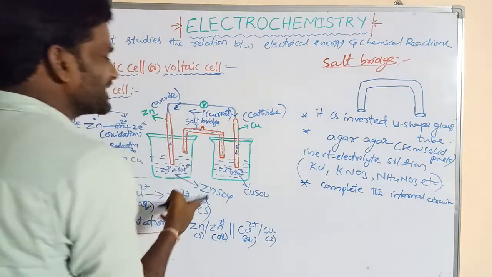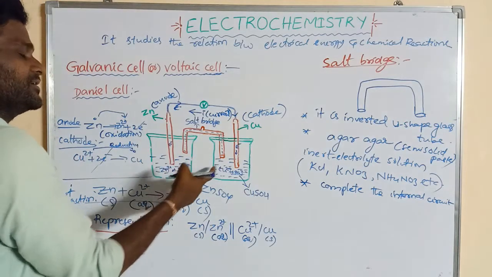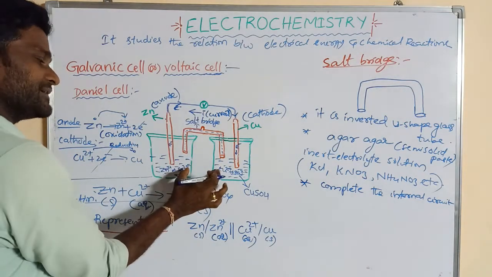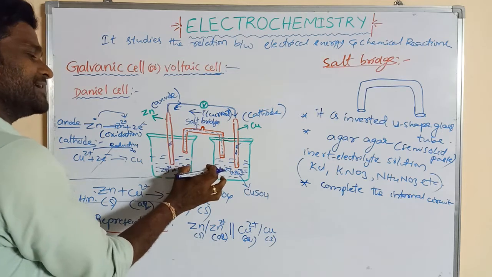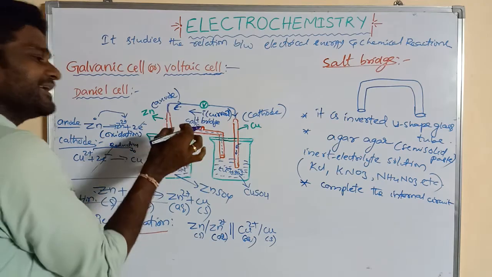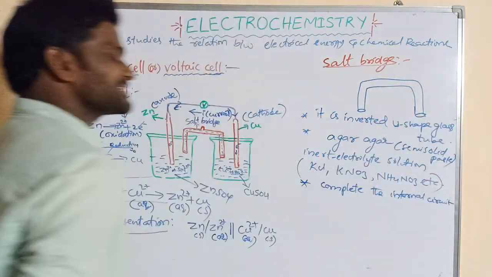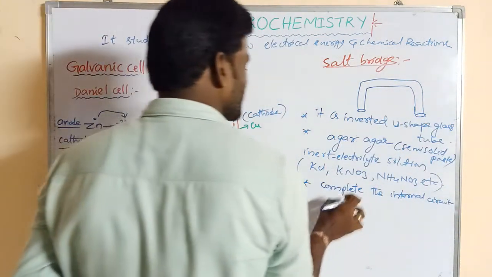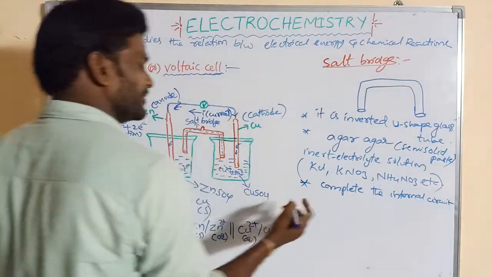So what is the internal circuit? The salt bridge is connected with these two electrolytes. So these two electrolytes are connected with a salt bridge. That is the internal circuit. Here the salt bridge completes the internal circuit.